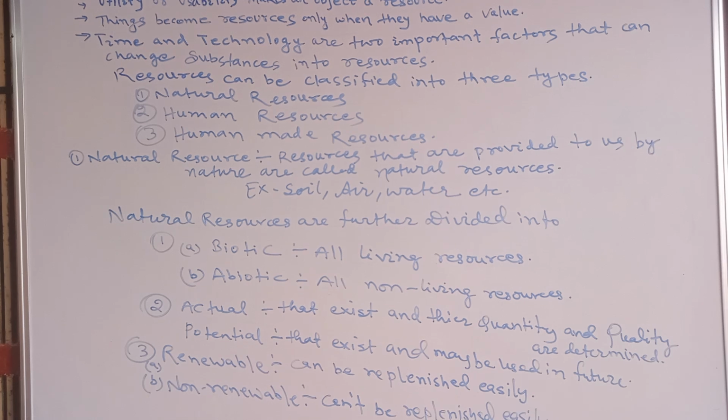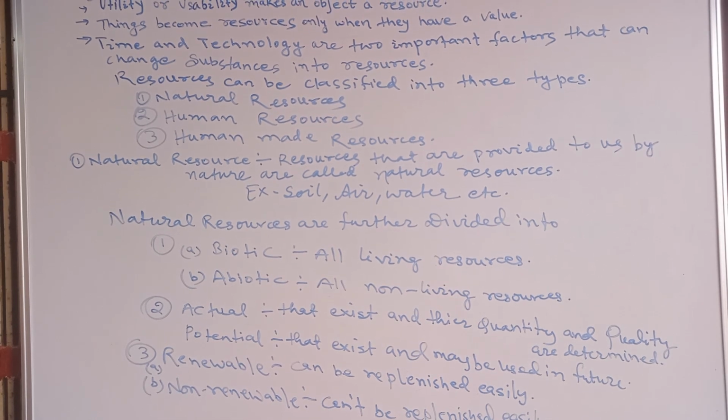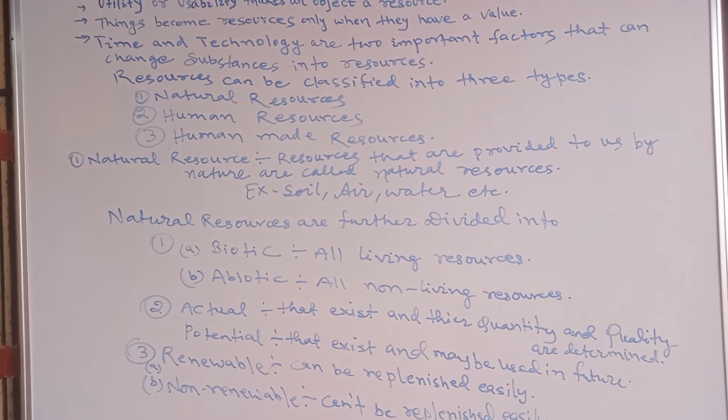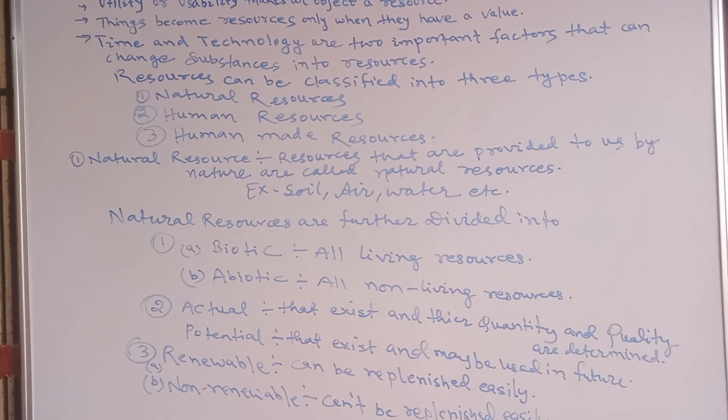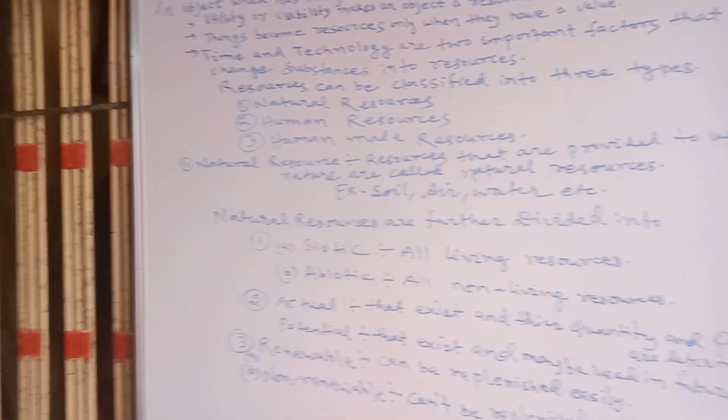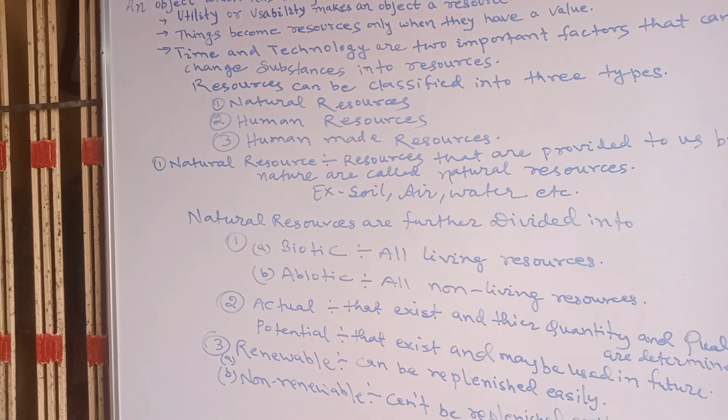So in this video we have talked about what resources are, what their definition is, and what their further classification is. There are three main bases of resource classification. First is natural resources, second is human resources, third is human-made resources.